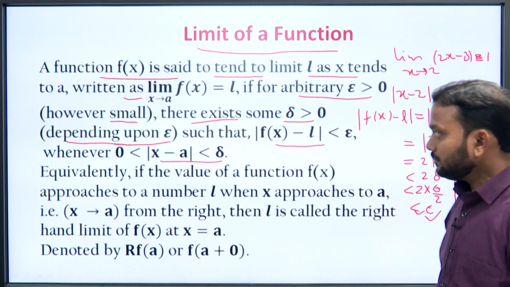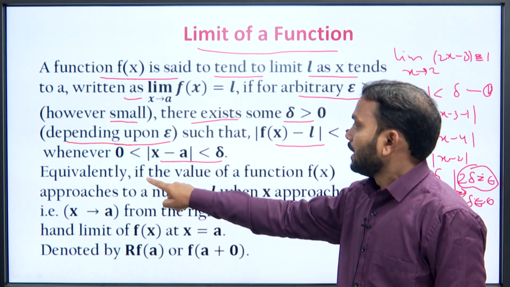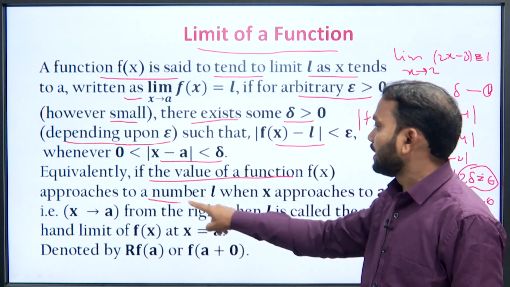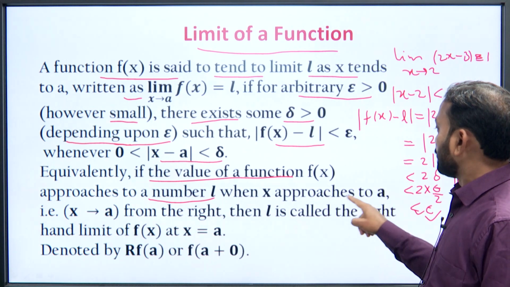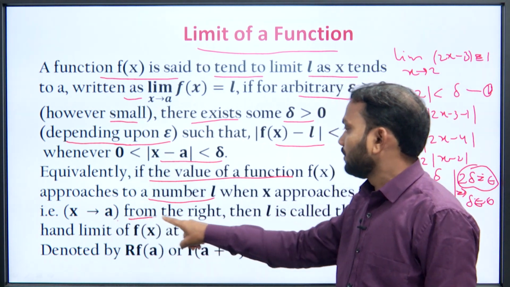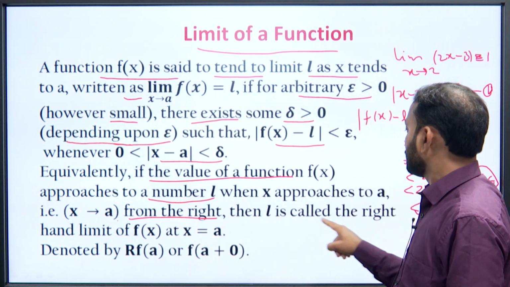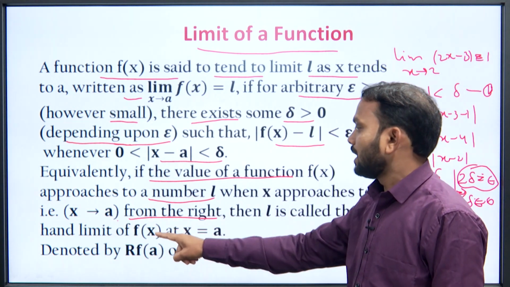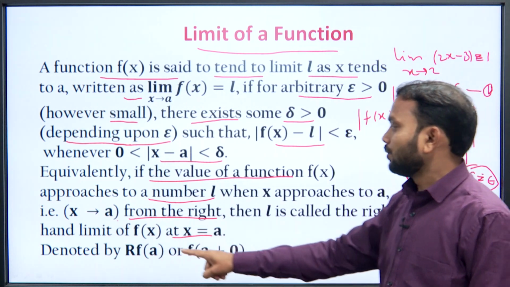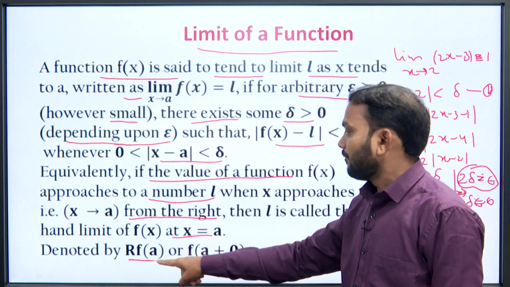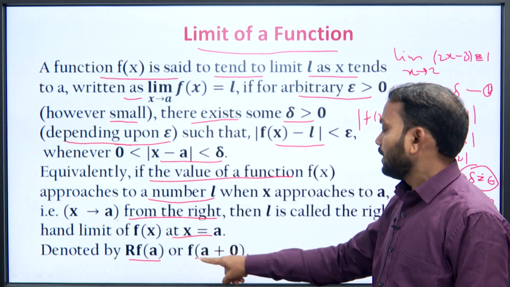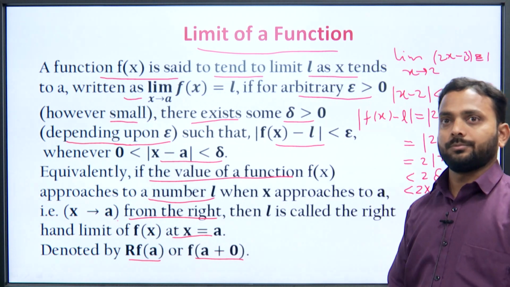Okay. So, equivalently, if the value of a function f(x) approaches a number L when x approaches a, that is x tending to a, from the right, then L is called the right hand limit of the function f(x) at x equal to a, denoted by R f(a), that means right hand limit, or f of a plus 0.